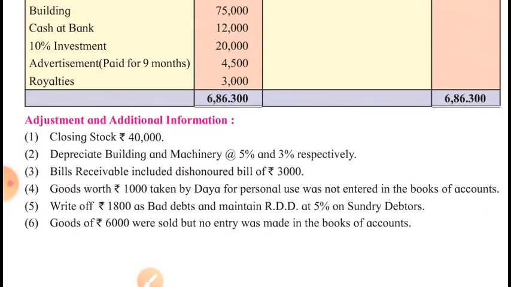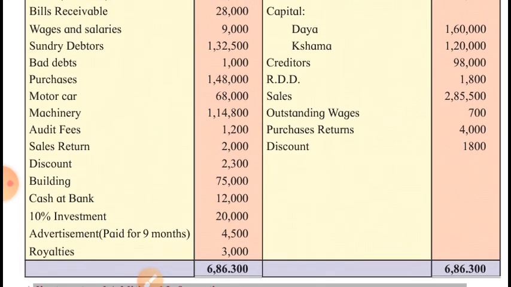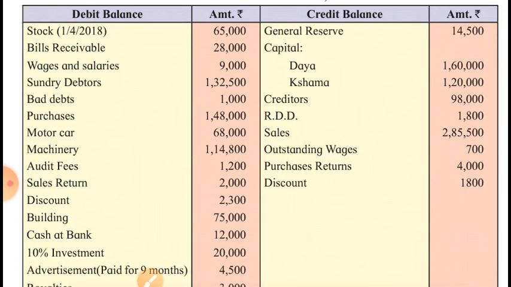I have told you which items are debited to trading account, the direct expenses, and which items are credited to trading account: sales and outward movement of goods, like goods withdrawn, goods stolen, goods burned by fire. Any outward movement of goods, if it is given in the adjustment, will be credited to trading account, and also the closing stock.